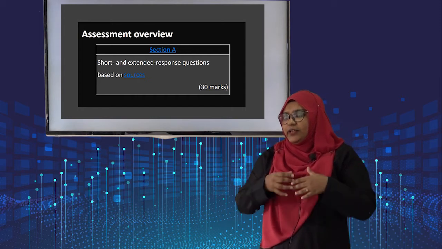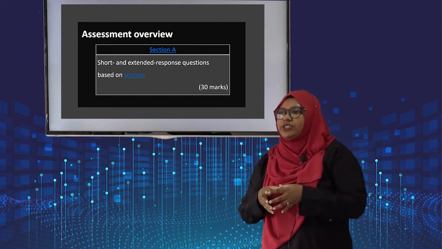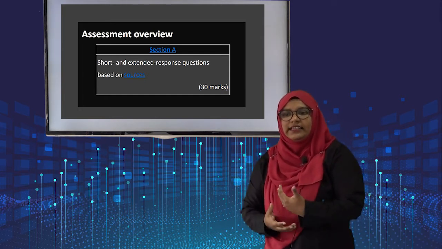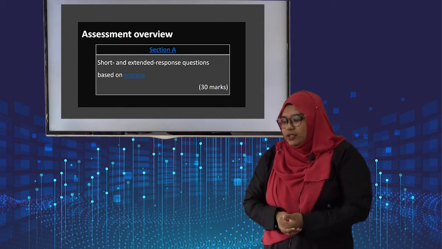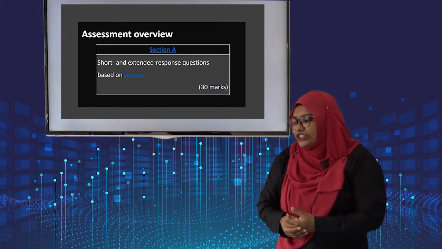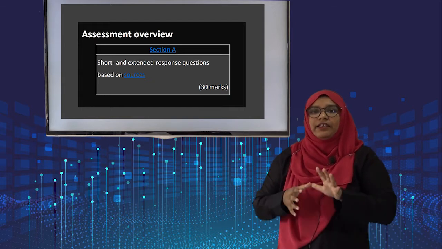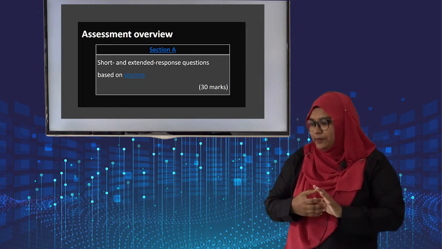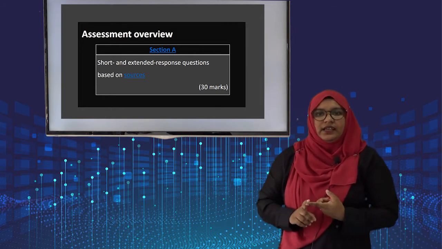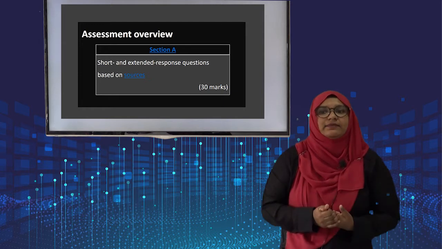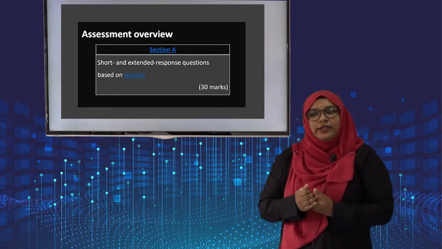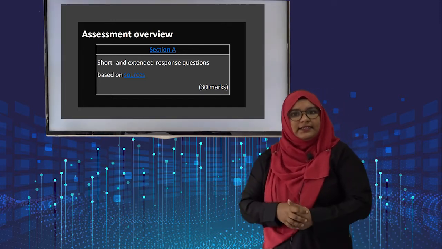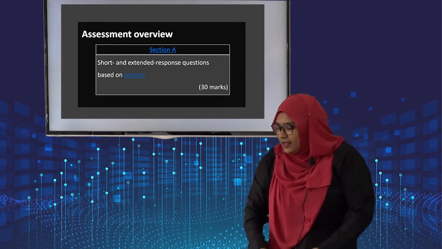In Section A, there will be short and extended response questions based on the sources. Sources here refers to the case study. There will be different evidences given. Those are the sources. So based on that, you have to answer. There will be 5 main questions given in this section. So the first question will be define, the second will be either explain, construct, or calculate. The third one will be analyze. The fourth one will be discuss, and the last will be assess.